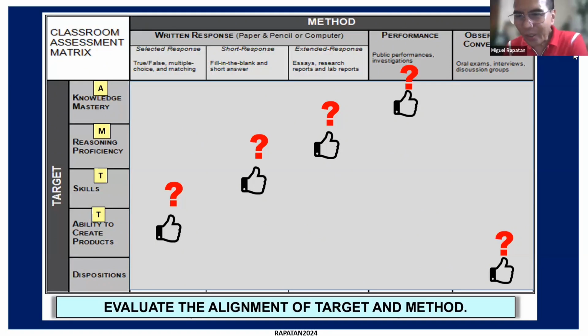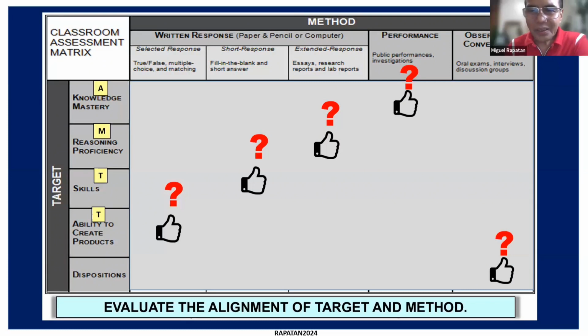Take the last one, the one of disposition. The method is observation, conversation. Finding out their attitudes, their ability to persevere on a task. Yes po, I think aligned po siya, like the interviews, discussion with the groups, aligned po siya.